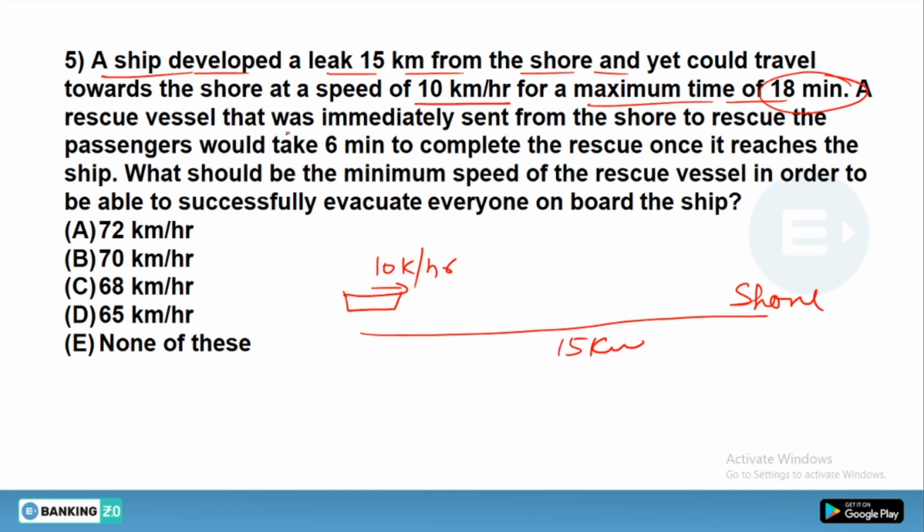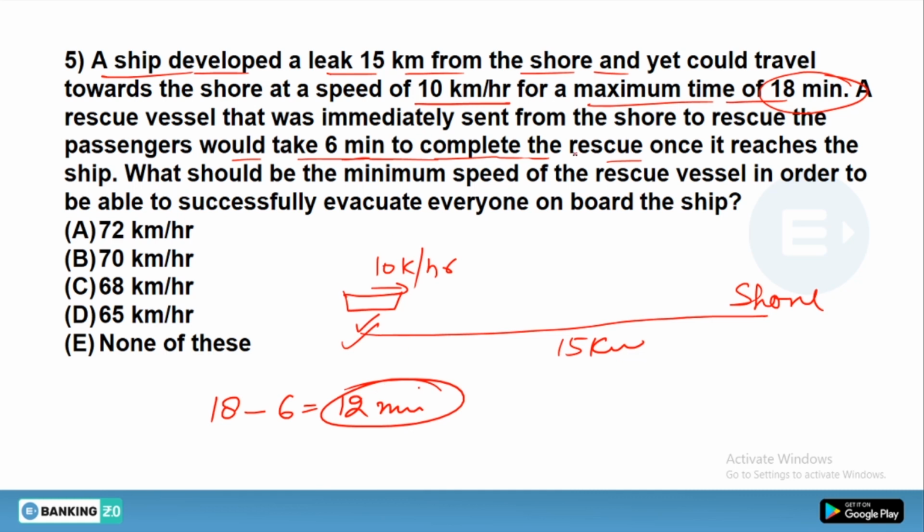A rescue vessel that was immediately sent from the shore to rescue the passengers would take 6 minutes to complete the rescue. That means if both of them meet, the rescue boat would take 6 minutes to rescue the passengers, and the ship has 18 minutes in all. So basically it will travel only 12 minutes. Remember that the final time it has would be 12 minutes.